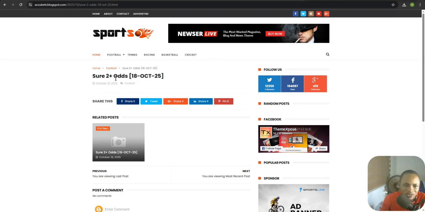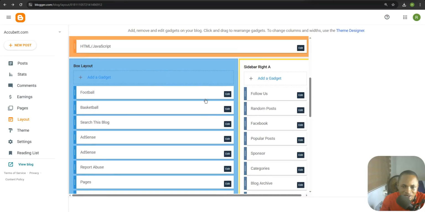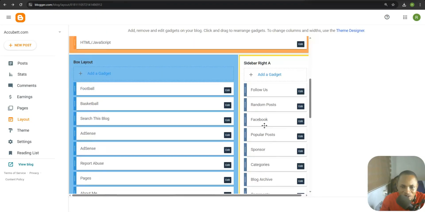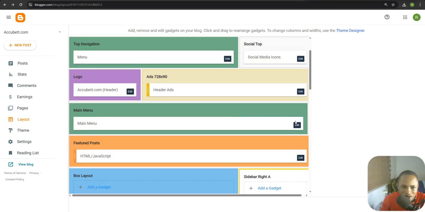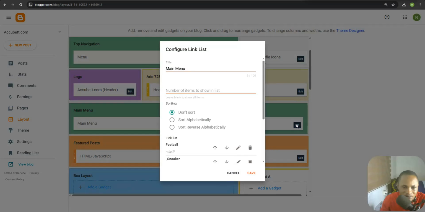So now we are here, it says sure 2 plus odds. This is not the only thing that you can do. You can post as much as you can, like 10 plus odds, fixed matches, and both teams to score. So you can add all these things to make it very simple. So how can you add all these things? Let me go straight to the Blogger theme over here, and what I'm going to do right now is go to this section where it says main menu right over here. So click on this main menu button.